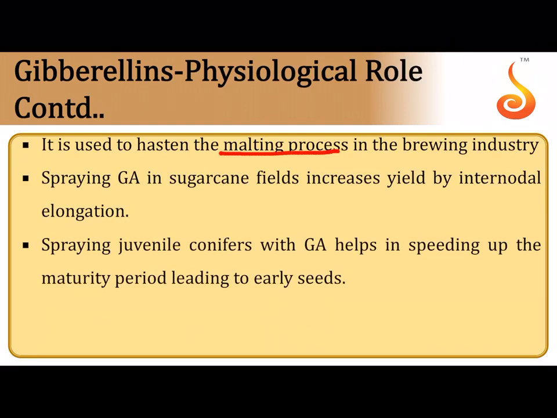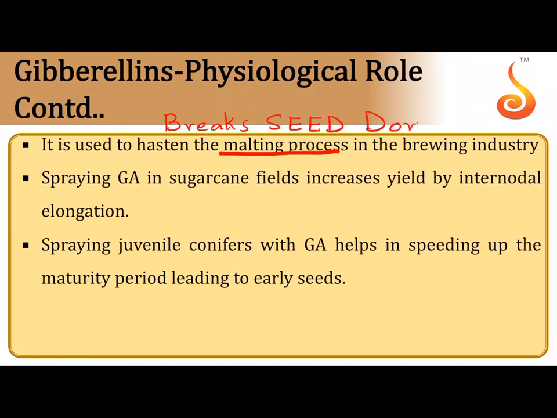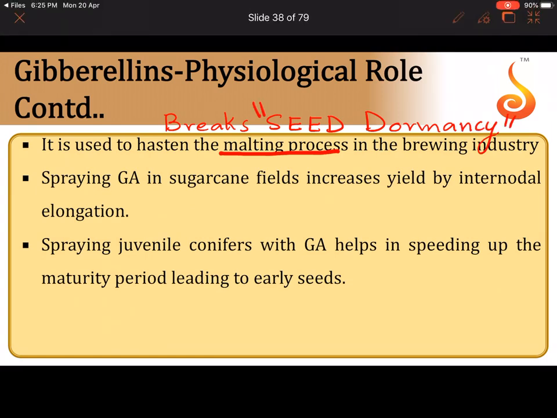It is used to hasten the malting process. That's why we say that it breaks seed dormancy. Now you all have seeds placed in containers in your kitchen, isn't it? And the moment you soak them in water overnight, you can see that the seeds start germinating. That germination is because the embryo, which was in a state of inactivity all along, suddenly exhibits a spurt of growth and starts producing its radicle, which pierces out of the seed, and which is what you see in a sprout.